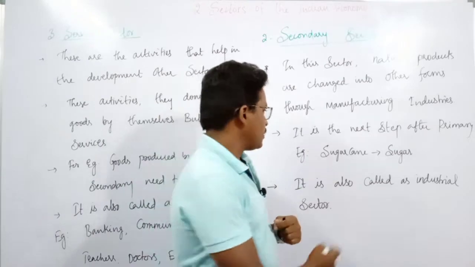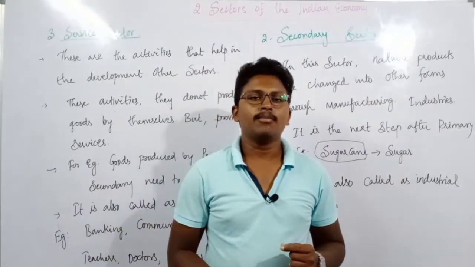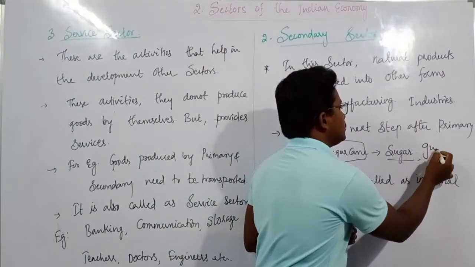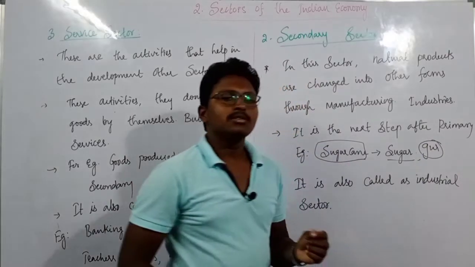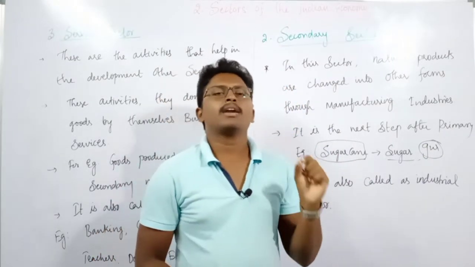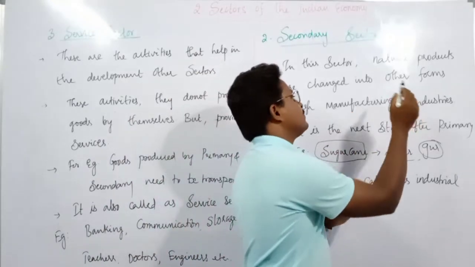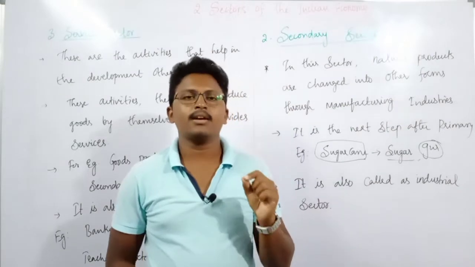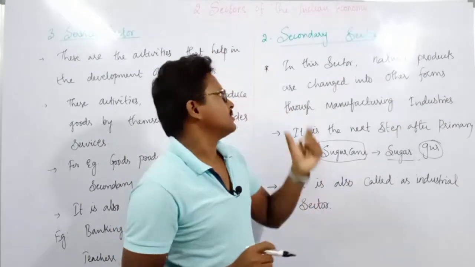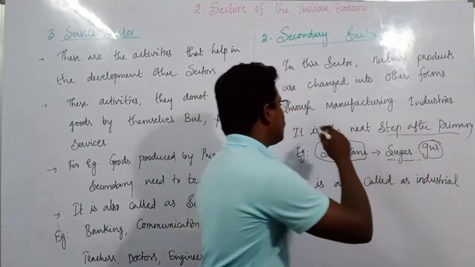For example, you take this sugar cane which is produced in the primary sector, but it can be turned into sugar, it can be turned into jaggery, or we also call it gur. So like this, whatever the goods that are produced in the primary sector can be turned into other forms by manufacturing in the industries. So this sector which turns natural products into other forms, we call it the secondary sector. And it is the next step after the primary sector.